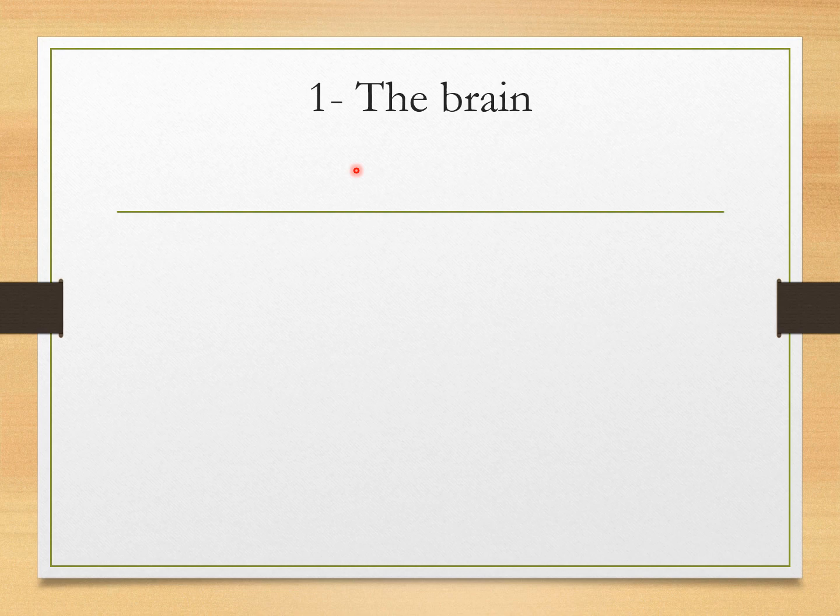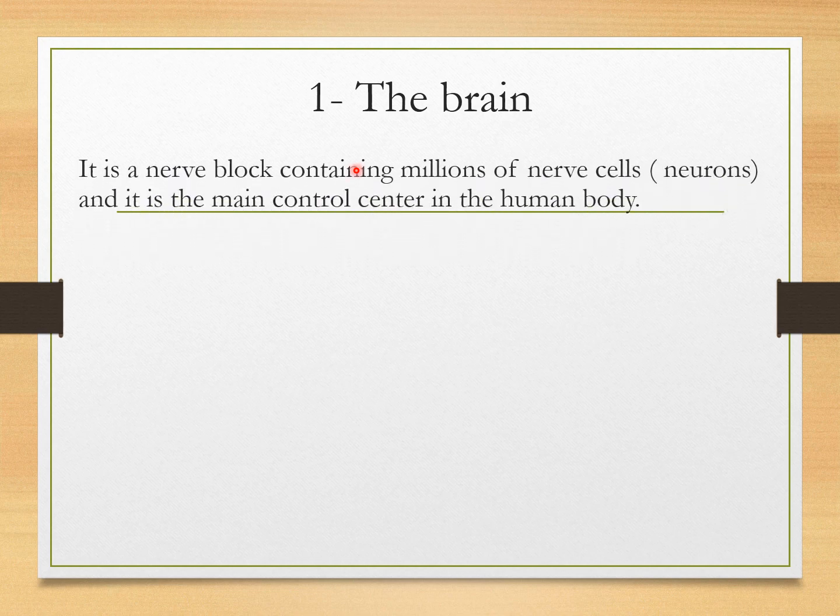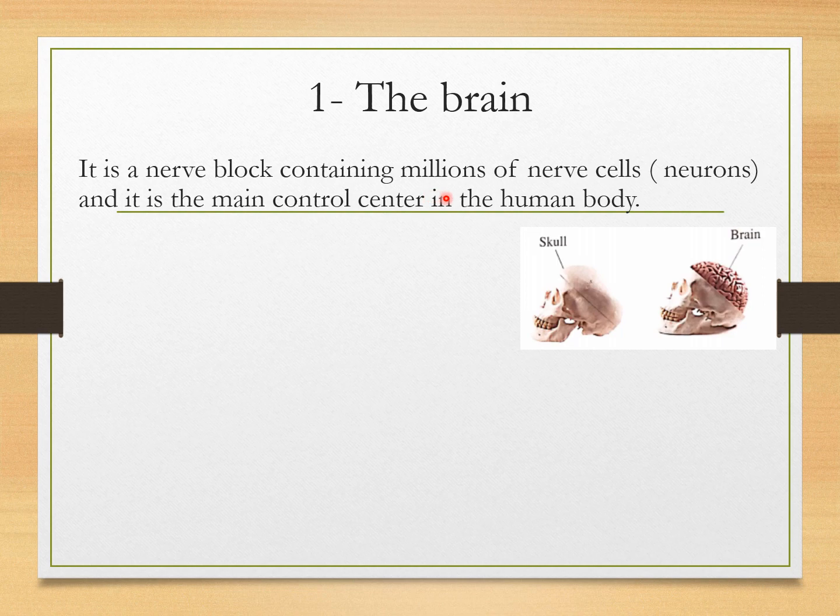The brain. The brain is a nerve block containing millions of nerve cells, neurons, and it is the main control center in the human body.